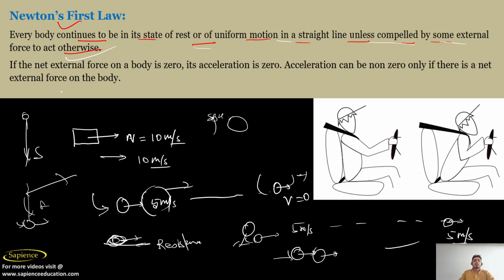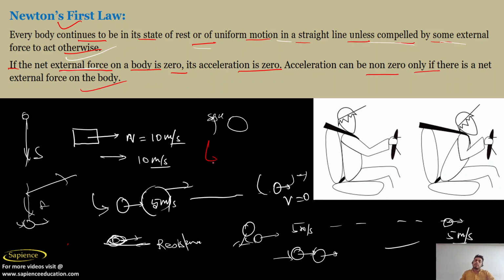Understood? Whenever you apply a force, there is a change in velocity, a change in state, a change in direction. And if that happens, it means there is an acceleration. So see, very important point. If the net external force on the body is zero, its acceleration is zero. If acceleration is non-zero, then a net external force on the body is there.